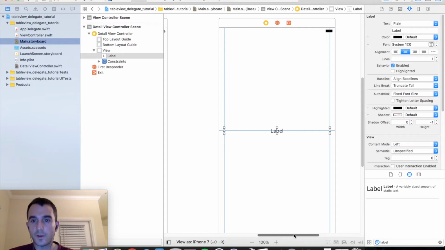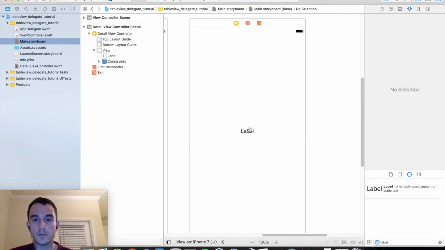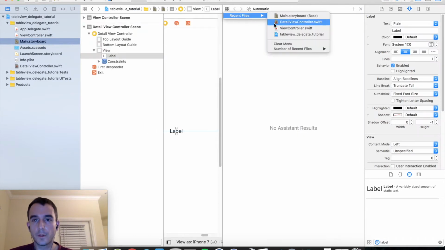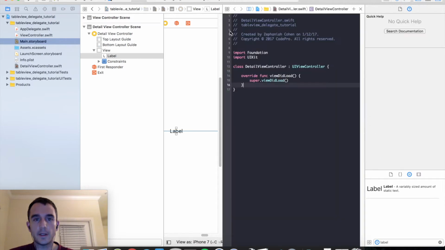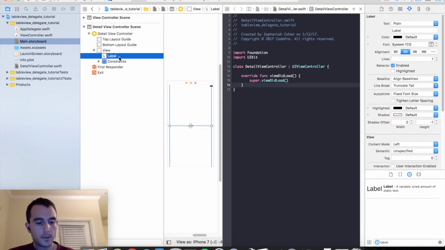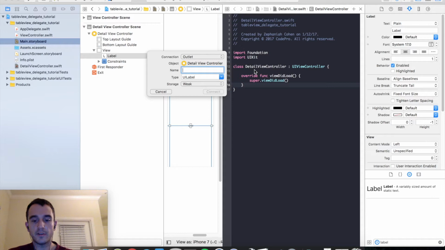And let's go ahead and make our bindings for this label to our view controller, our detail view controller. So open the assistant editor, and you'll have your detail view controller on the right, your storyboard on the other side, and select your label in the document outline. Hold down the control key, click and drag, and create a new IB outlet to your detail view controller. I'm just going to call this DetailLabel.